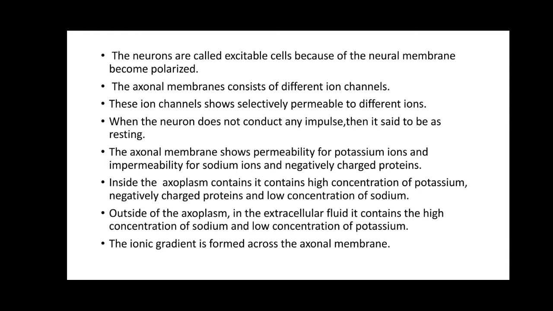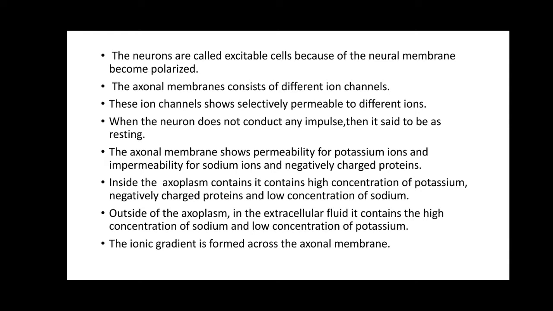They may permit the movement of ions from one region to another for only some of the ions, and for others they may not. So these ion channels show selective permeability for different ions. Now, if the neuron does not conduct or does not receive any impulse, then that neuron is said to be a resting neuron.